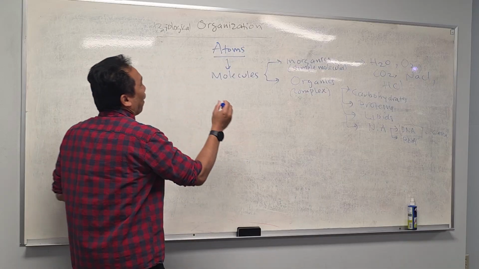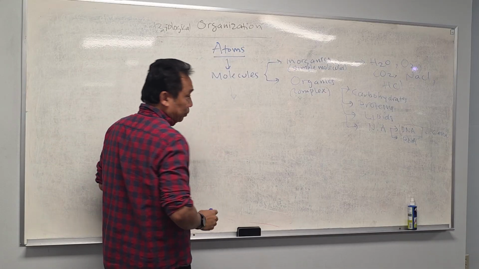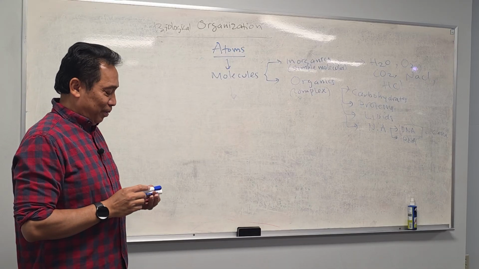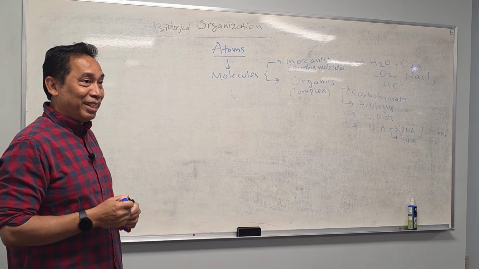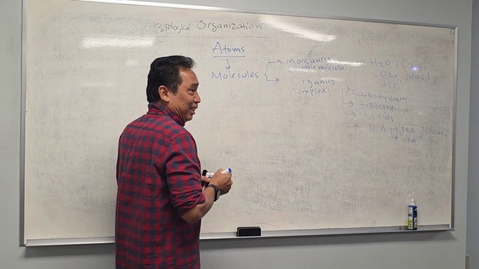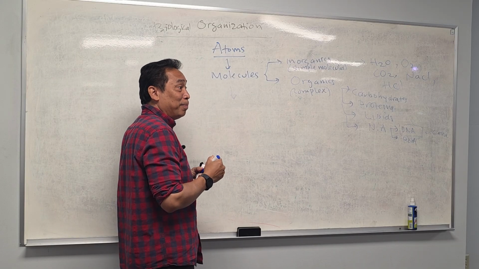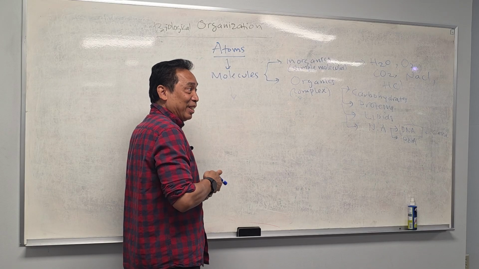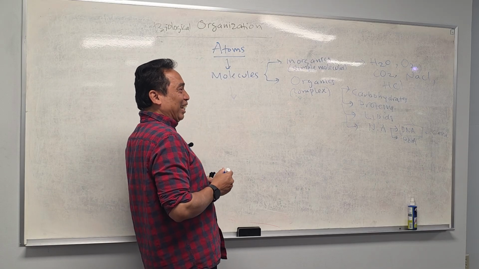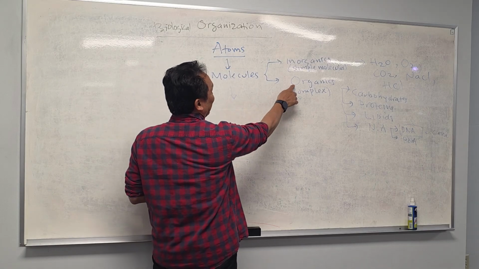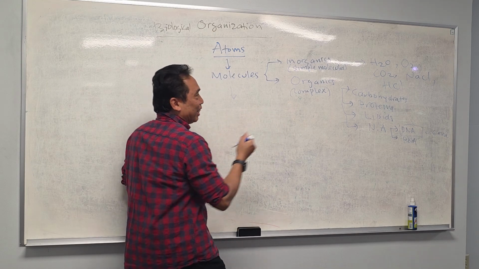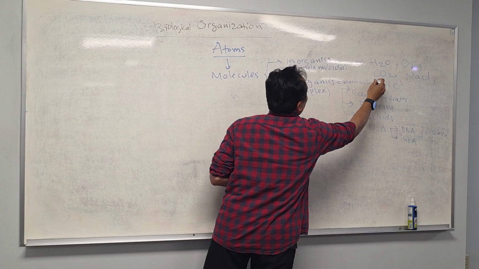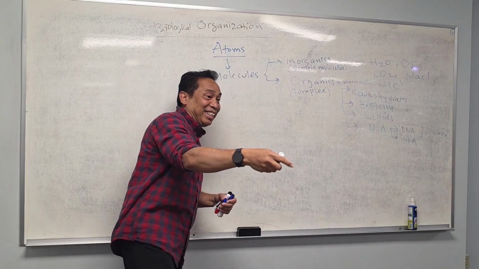Now, these molecules will also organize to make, what is the organization of molecules? Become? Not yet. Macromolecule is this one. Organic is the same as macromolecule. What is the next level? Cell.